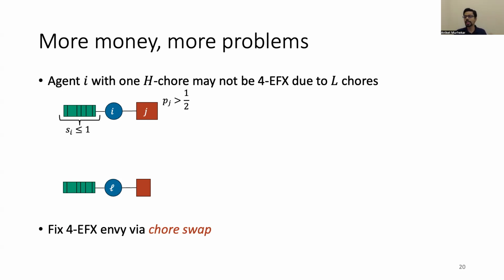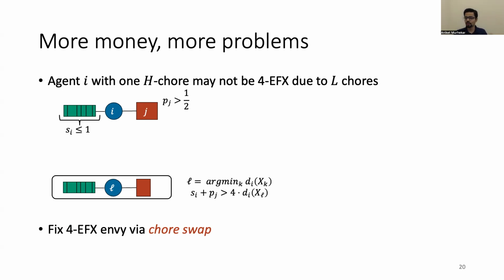We fix it using the idea of a chore swap. So in an IL chore swap, you identify the agent L who has the least disutility according to agent I. So this is agent I's favorite bundle, the one that agent I would like to do.